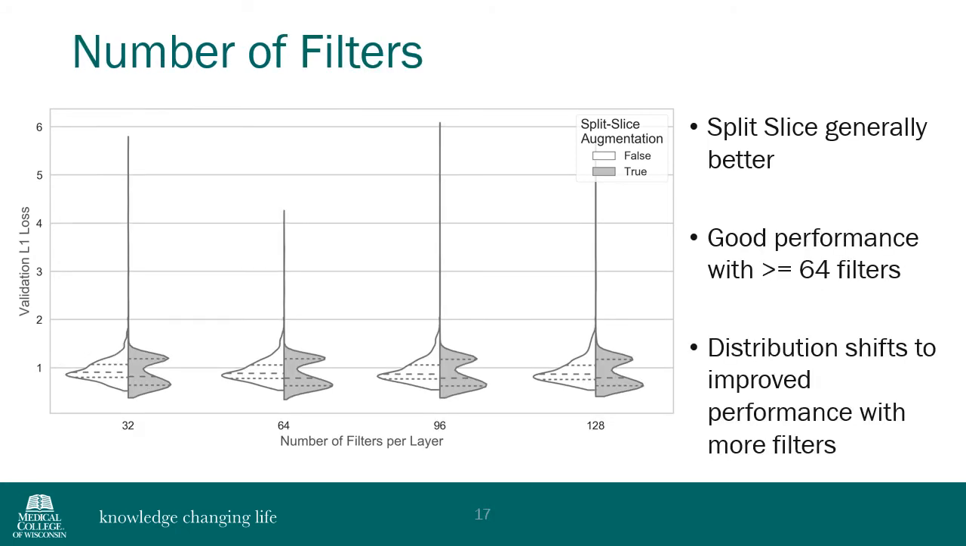Here we show the impact of the number of filters on each convolutional layer on network performance in testing data. Regardless of the number of filters, improved performance is present with split-slice training augmentation. There is general improvement in network performance when more than 32 filters are used, and the distribution of network performance slightly shifts in a beneficial direction when more filters are used than that.